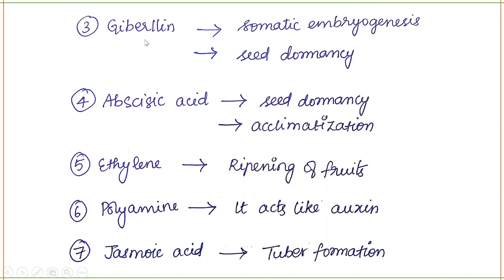Next is gibberellin. Okay, gibberellin is the next hormone. It is also useful in somatic embryogenesis and seed dormancy. Okay, what is the meaning of dormant? Inactive. Okay, abscisic acid is for seed dormancy and acclimatization. Acclimatization means adjusting to a new environment.